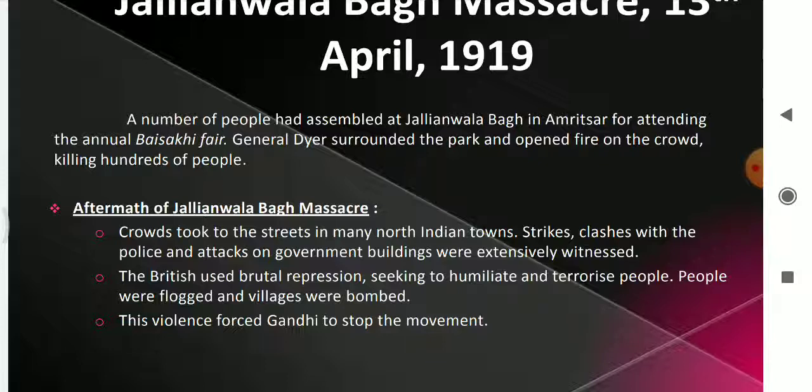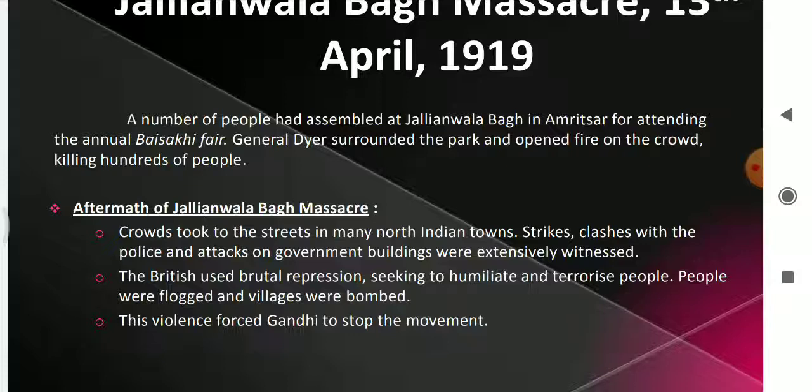They started to humiliate and terrorize the people. The people were being flogged and villages were bombed, and the national leaders were forced to rub their nose on the floor and crawl across the street. They were highly humiliated and terror was created among the people. As the movement was becoming more violent, Gandhiji decided to call off the Rowlatt Satyagraha. So this is the Jallianwala Bagh massacre.